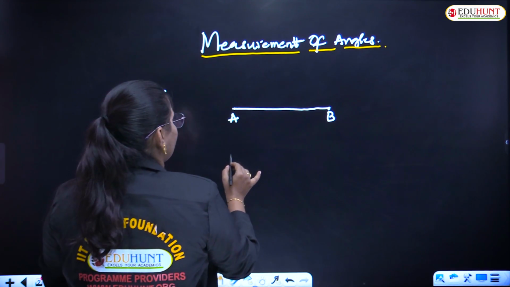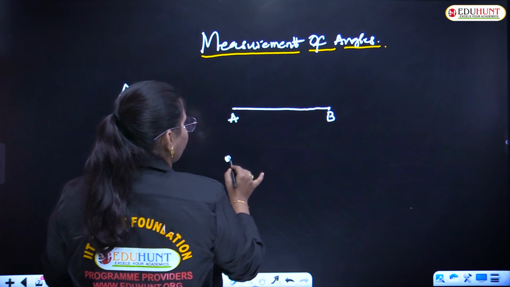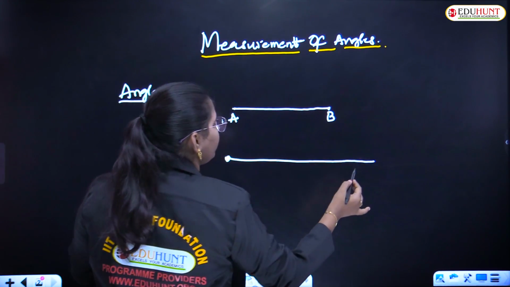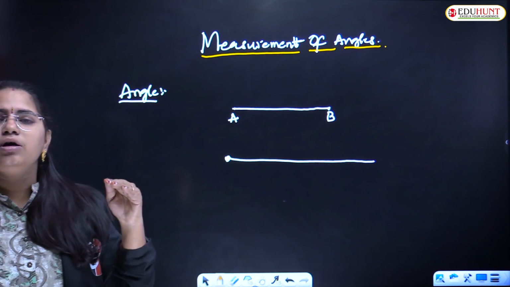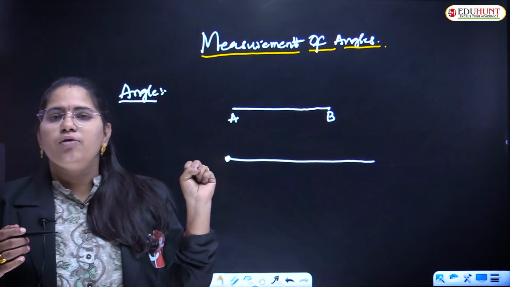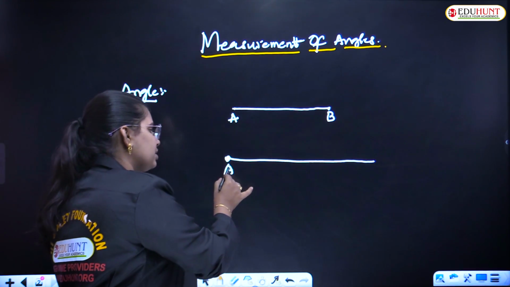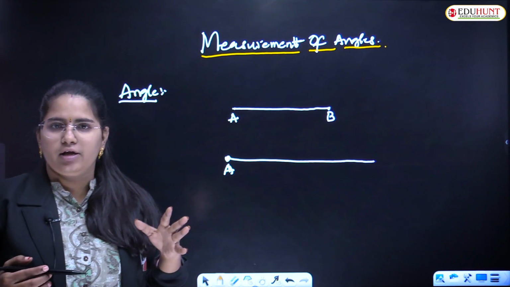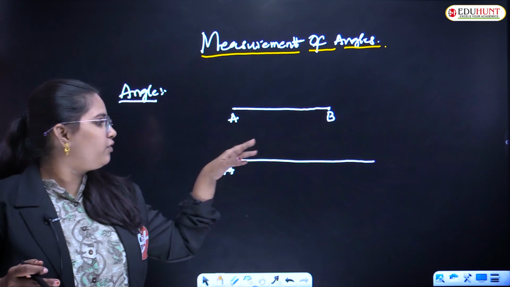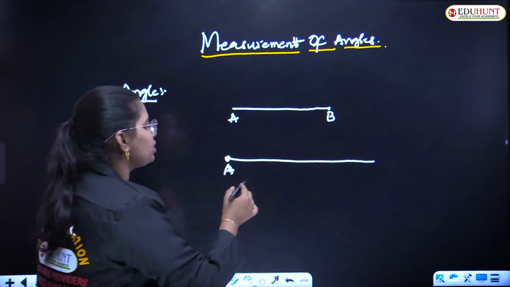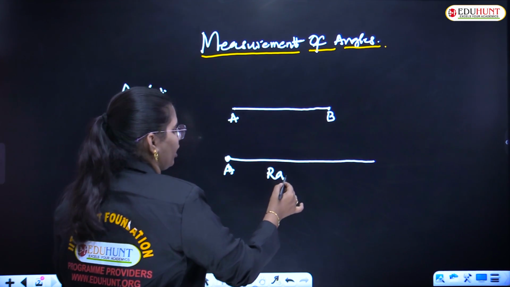And what do you mean by a ray? For example, if you have only a starting point A but you don't have a final point, in that case you will consider it as a ray.